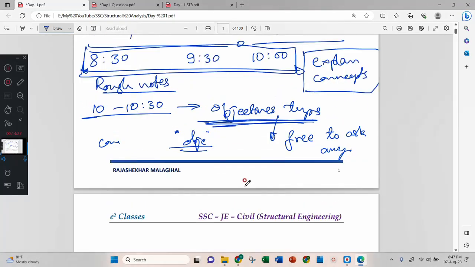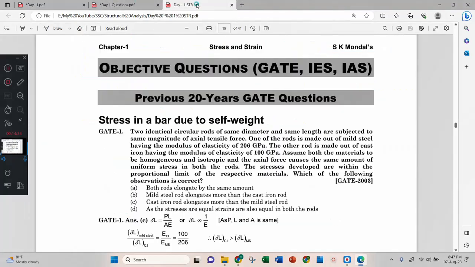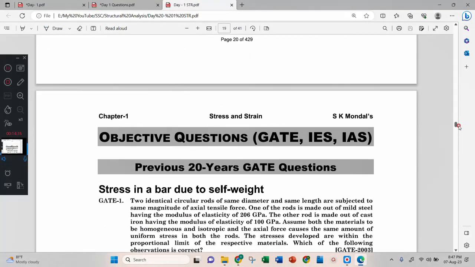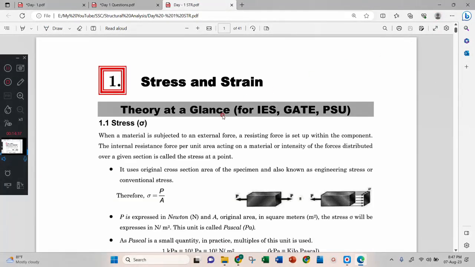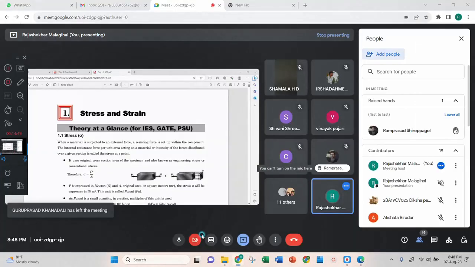And to cover the entire syllabus within a short time, I have collected some PDFs. I will be explaining the concepts in the PDF itself, and I will be sharing that PDF in the group. Now we'll go by this PDF. Any doubts? Would you like to ask anything?